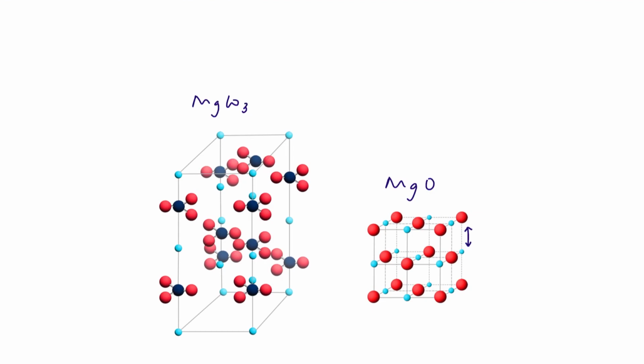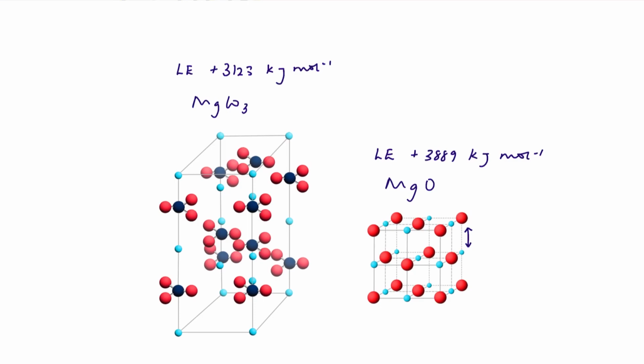If I want to break up magnesium carbonate, as we've just seen, the lattice enthalpy is plus 3,123 kilojoules per mole. If I want to break up magnesium oxide, then the lattice enthalpy is plus 3,889 kilojoules per mole.